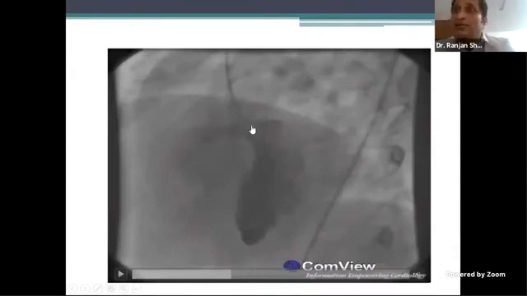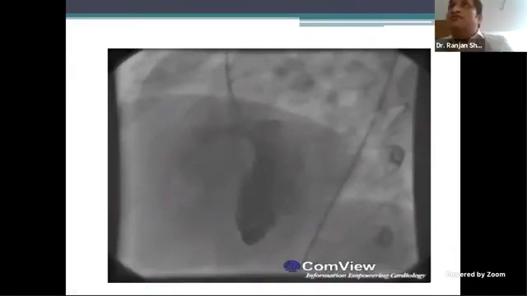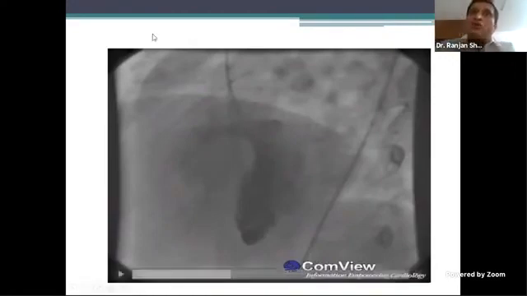If it is outlet, the best view for outlets, Smarak? So it is RAO 30. See the RAO 30, I was telling you to make a list of 10 things. So 2 things have already come. One is LV angio, other is RV angio, and the other is outlet VSD. There you see a jet directly going. That doesn't mean if you do LAO, you don't see the jet. You do see the jet, but it cannot be profiled properly. Profile means you have to be able to see the margin of that defect. So that's seen in RAO 30.